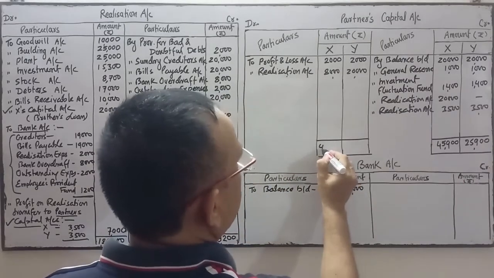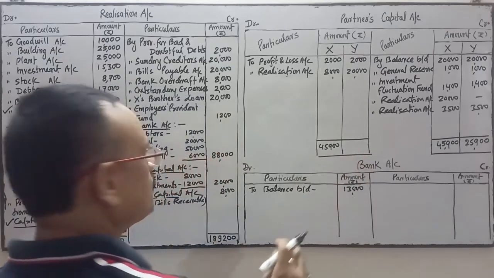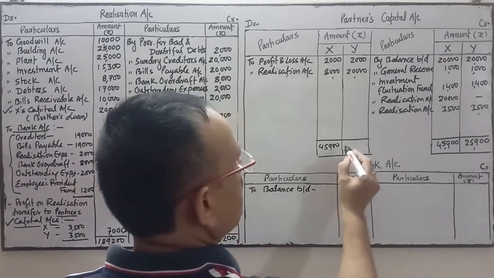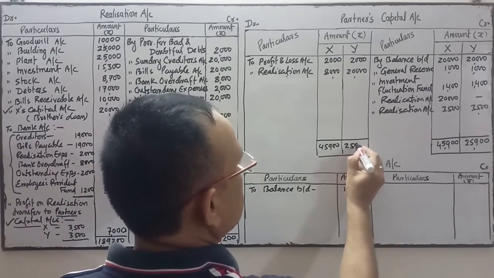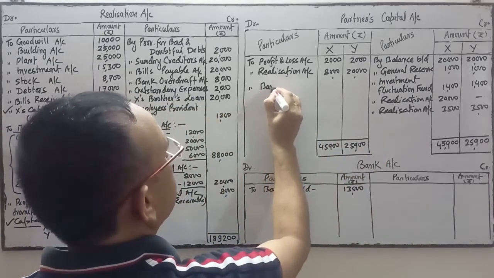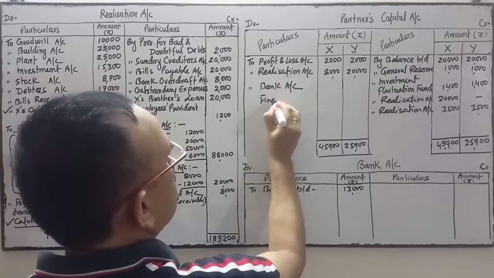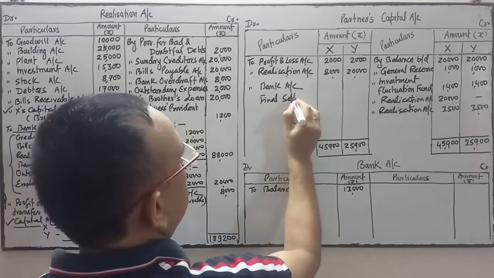So 45,900 and 25,900. Now we'll do the final payment. It's a final payment, final settlement.